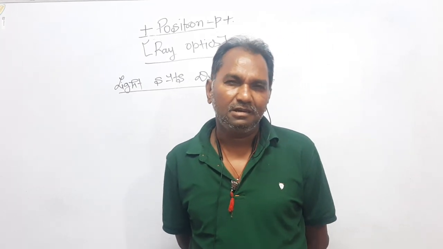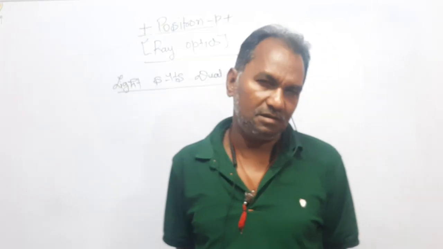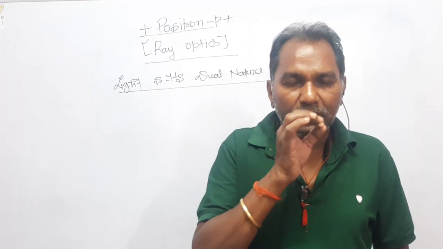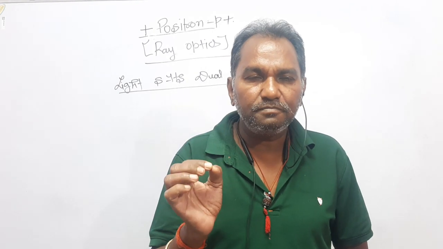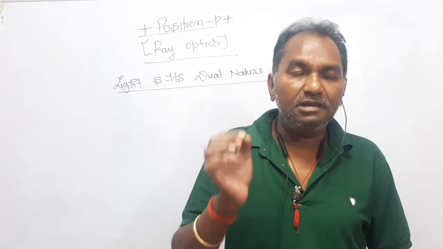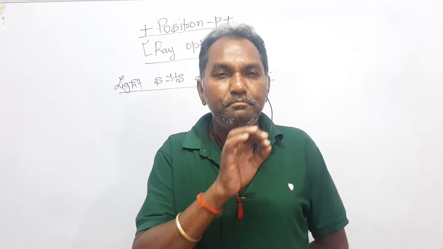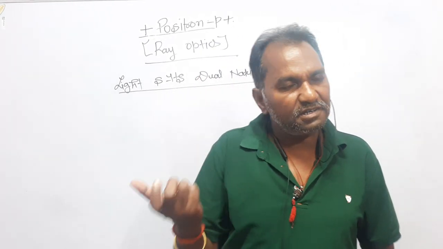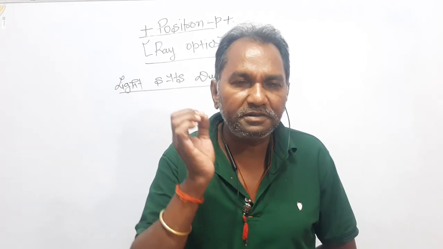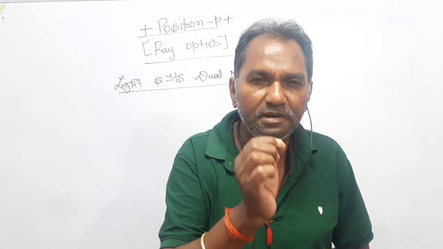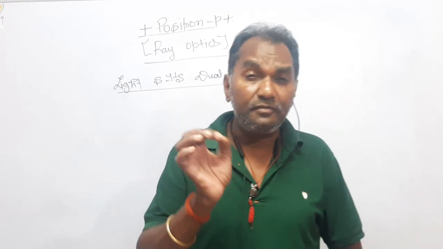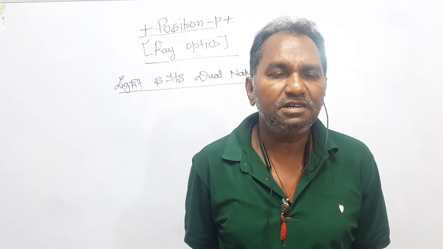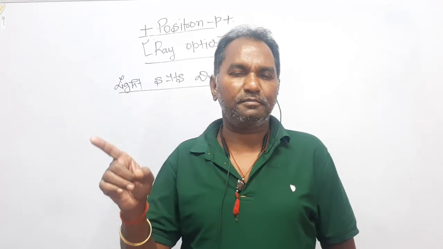Dear students, the second type of wave is the longitudinal wave. A longitudinal wave is what? When the wave is traveling, the particles of the medium in the way of the wave begin to vibrate along the propagation of the wave. In a transverse wave, for example our light, particles of the medium vibrate perpendicular to the propagation of the wave, whereas in a longitudinal wave, particles of the medium vibrate along the propagation of the wave.